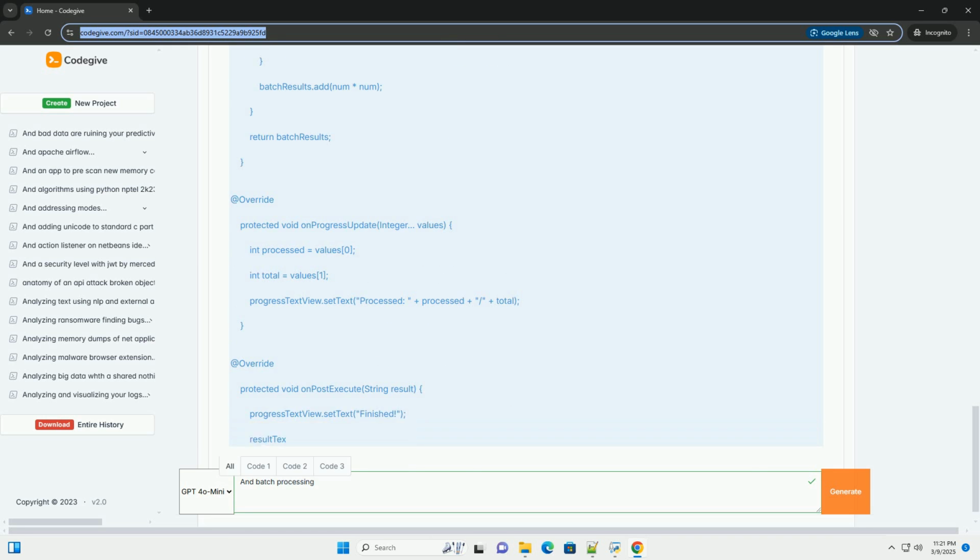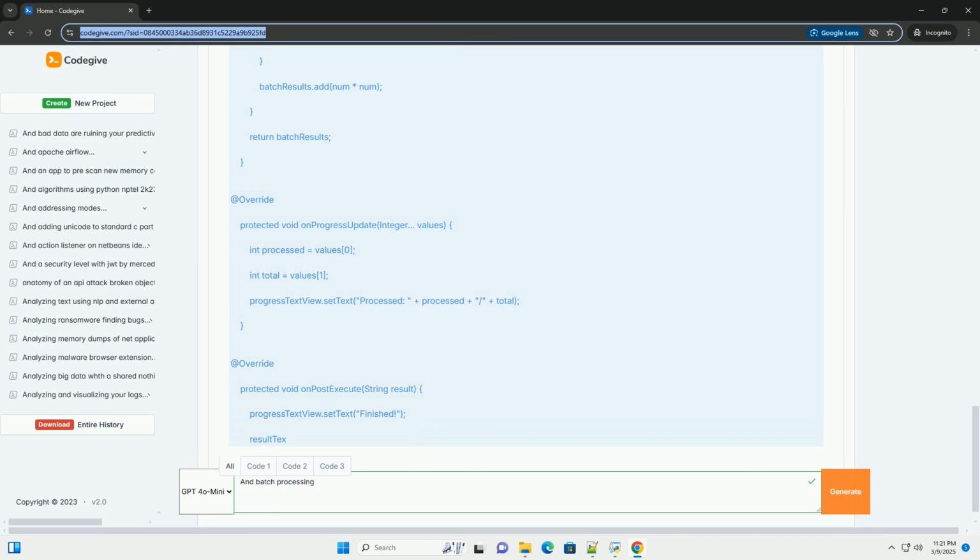Key improvements and explanations. Coroutine scopes: uses coroutine scope, dispatchers.default, to launch the coroutine on a background thread. This provides structured concurrency and simplifies cancellation. Dispatchers.io: the process batch function uses with context, dispatchers.io, to perform the processing on the IO dispatcher, which is optimized for I/O bound tasks.